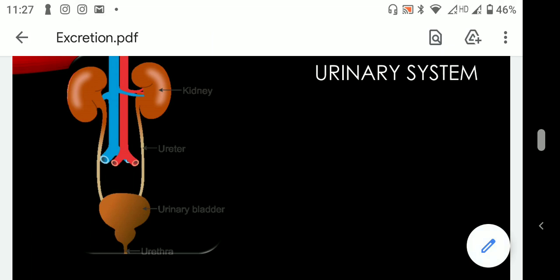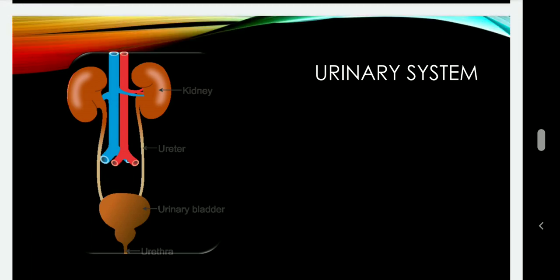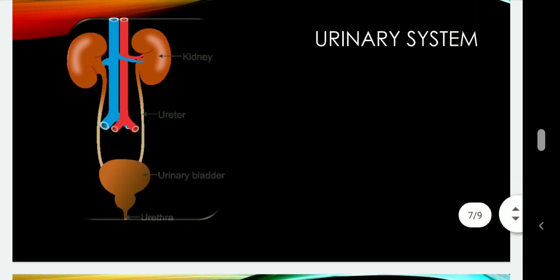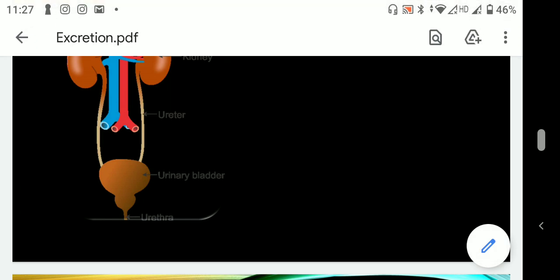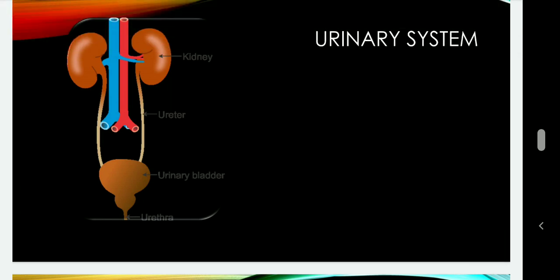is known as ureter. उसे हम क्या बोलते हैं? Ureter. And this ureter helps in the transfer of urine from kidney to urinary bladder. Urine is stored in the urinary bladder for a shorter time. थोड़े समय के लिए रुकता है. And the rest of the time, as soon as it gets full, after that it is removed in the form of urine, बॉडी के बाहर निकाल दिया जाता है through urethra.